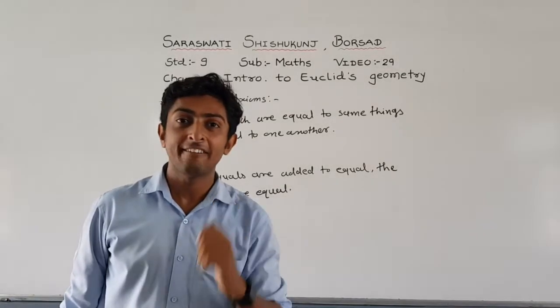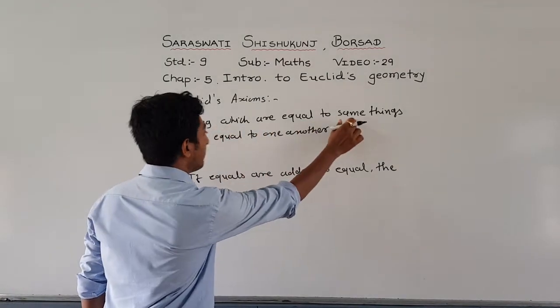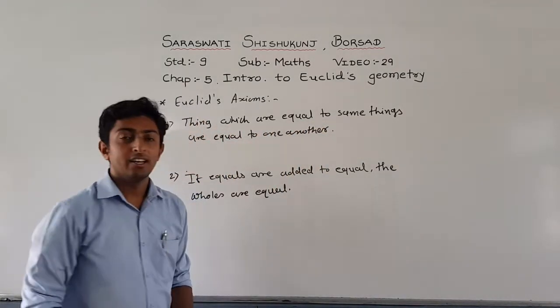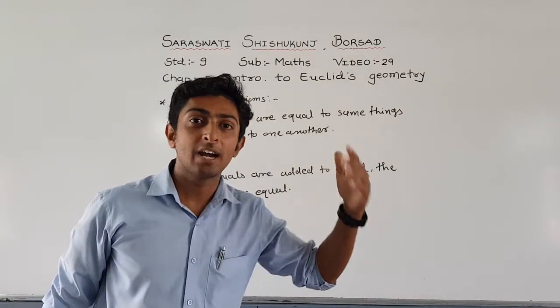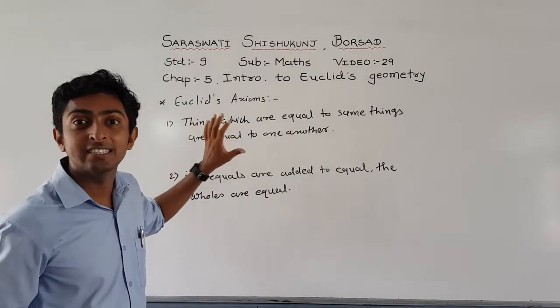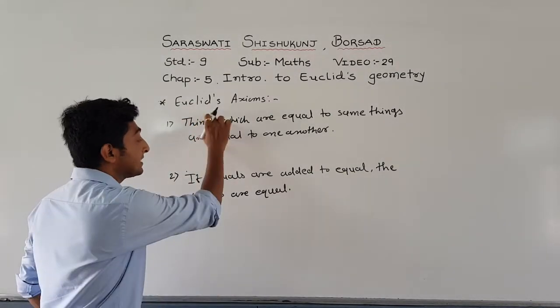Euclid gives a total of 7 axioms. The first axiom is: things which are equal to the same thing are equal to one another. If you just think about this sentence, what is this? We cannot understand this sentence. But let us take an example, then you will definitely understand it.